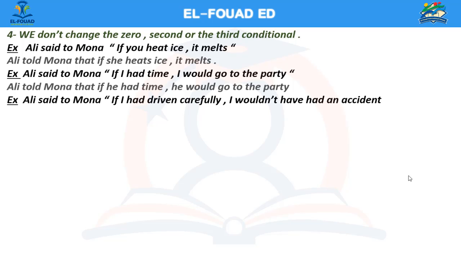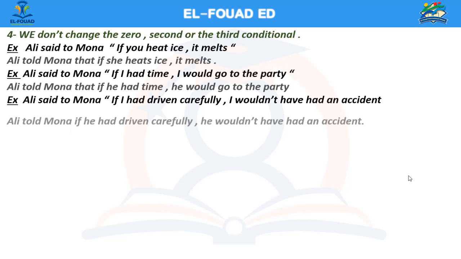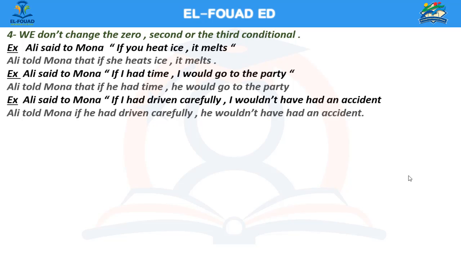The third example, Ali said to Mona, "If I had driven carefully, I wouldn't have had an accident." That's the third conditional of if, which won't change as well. So the reported speech in this case will be, Ali told Mona if he had driven carefully, he wouldn't have had an accident.